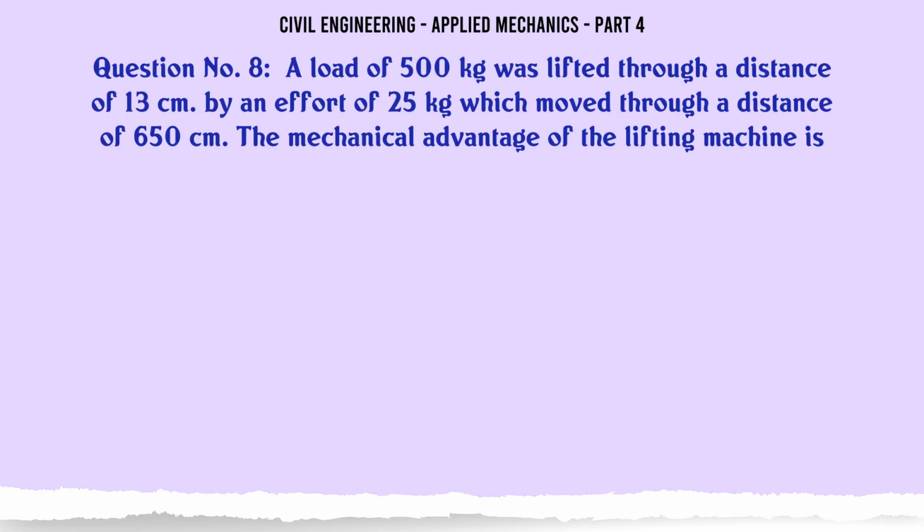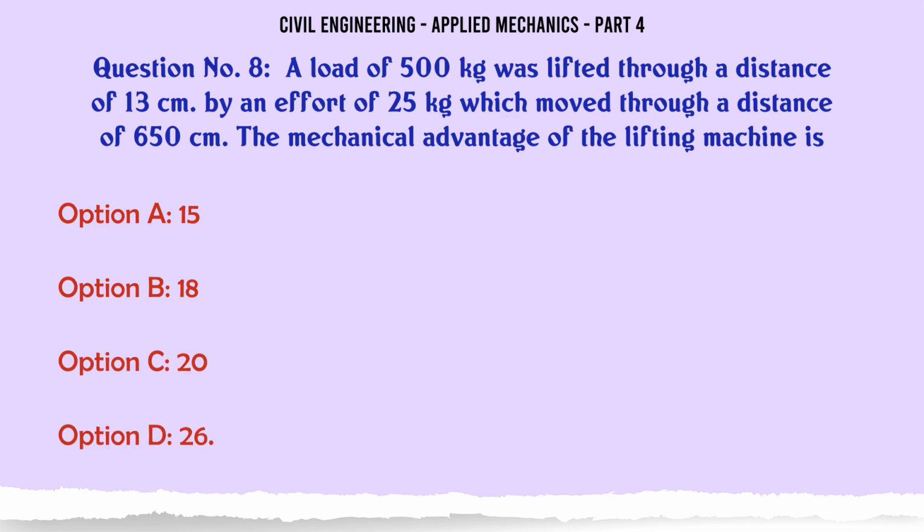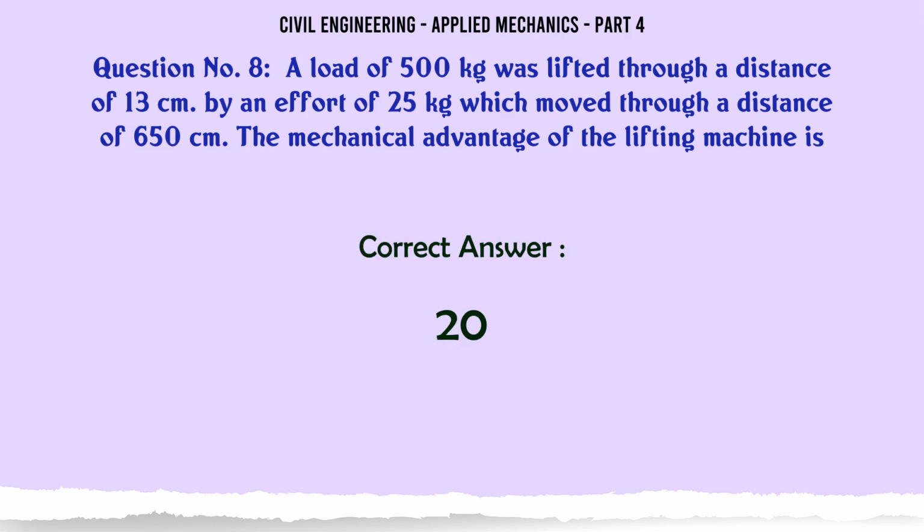A load of 500 kilograms was lifted through a distance of 13 centimeters by an effort of 25 kilograms which moved through a distance of 650 centimeters. The mechanical advantage of the lifting machine is A. 15, B. 18, C. 20, D. 26. The correct answer is 20.